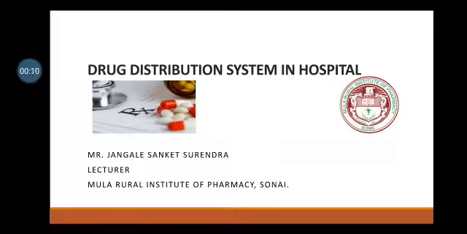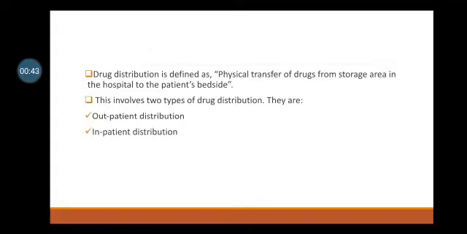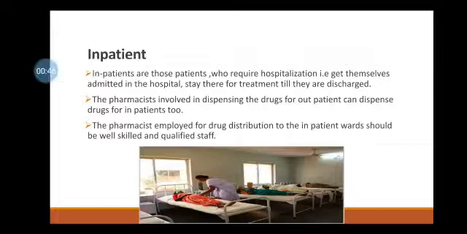Today we will discuss the chapter of hospital and clinical pharmacy, that is drug distribution systems in a hospital, part 2. In the previous lecture, we discussed the introduction of drug distribution systems in a hospital and the drug distribution systems in a hospital for the outpatient department. In this lecture, we will study the drug distribution system in hospital for indoor patients. Now we will start with the indoor patients.